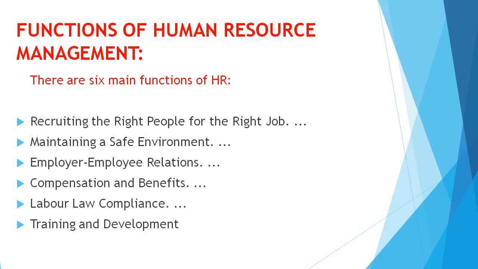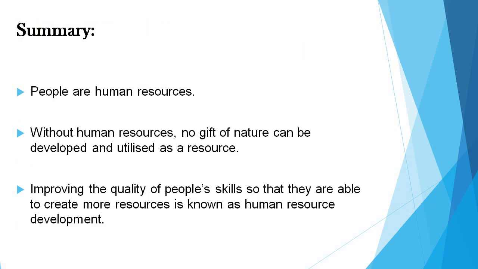Now, what are the functions of human resource management? There are 6 main functions of human resource management. The first one is recruiting the right people for the right job, then maintaining a safe environment, then employer and employee relations, then compensation and benefits, then labor and compliance, and then training and development. So basically these 6 are the functions of human resources.